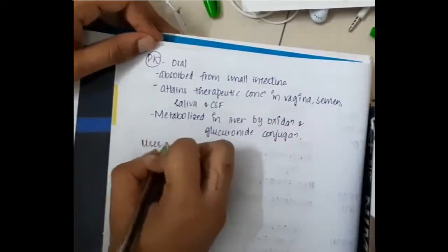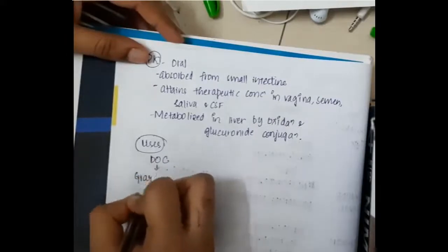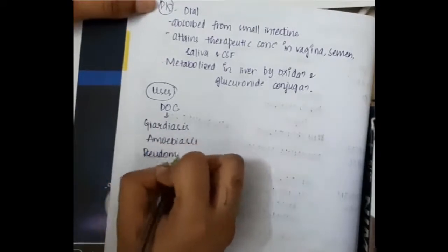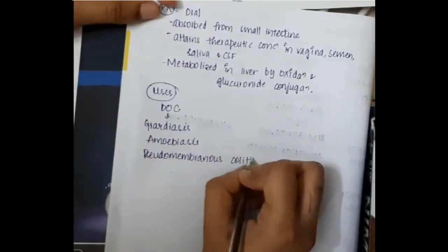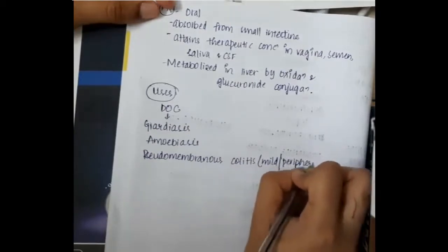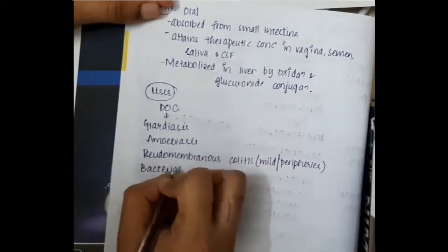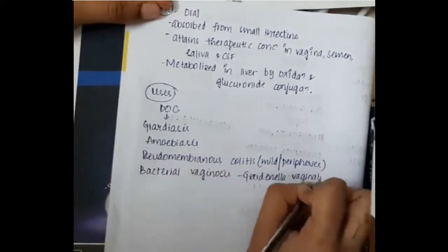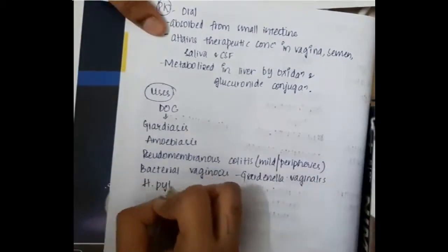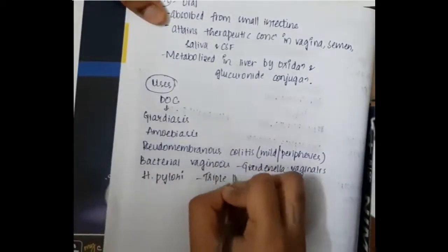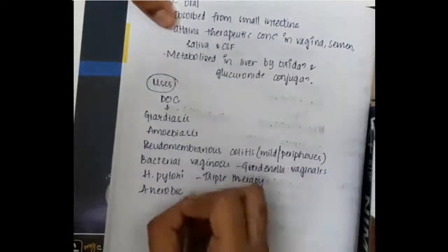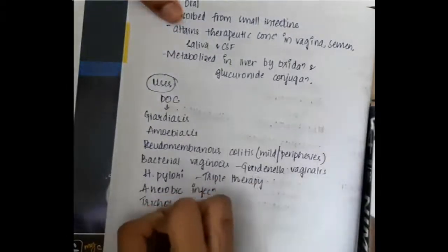The main uses of metronidazole are, it is used as drug of choice in giardiasis, amoebiasis, pseudomembranous colitis, especially in mild and peripheral cases, and it is also used in bacterial vaginosis for Gardnerella vaginalis. It is used in H. pylori, Helicobacter pylori, triple therapy. It is also used in anaerobic infections and also trichomoniasis.